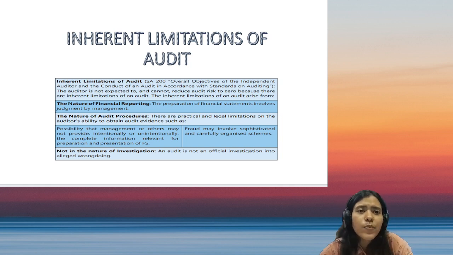So there's not 100% clarity in case of judgments or estimation applications, be it in case of provisions or contingent liabilities, or different methods of depreciation, different methods of inventory valuation. Suppose the company is applying FIFO or weighted average, the auditor can suggest his point of view but not force it on the company, because as per Ind AS they have the discretion. So in this case the auditor is not expected to provide absolute assurance, because as I said in the starting also, judgments differ from individual to individual. His judgment could be different from the management's, but he cannot change their method.